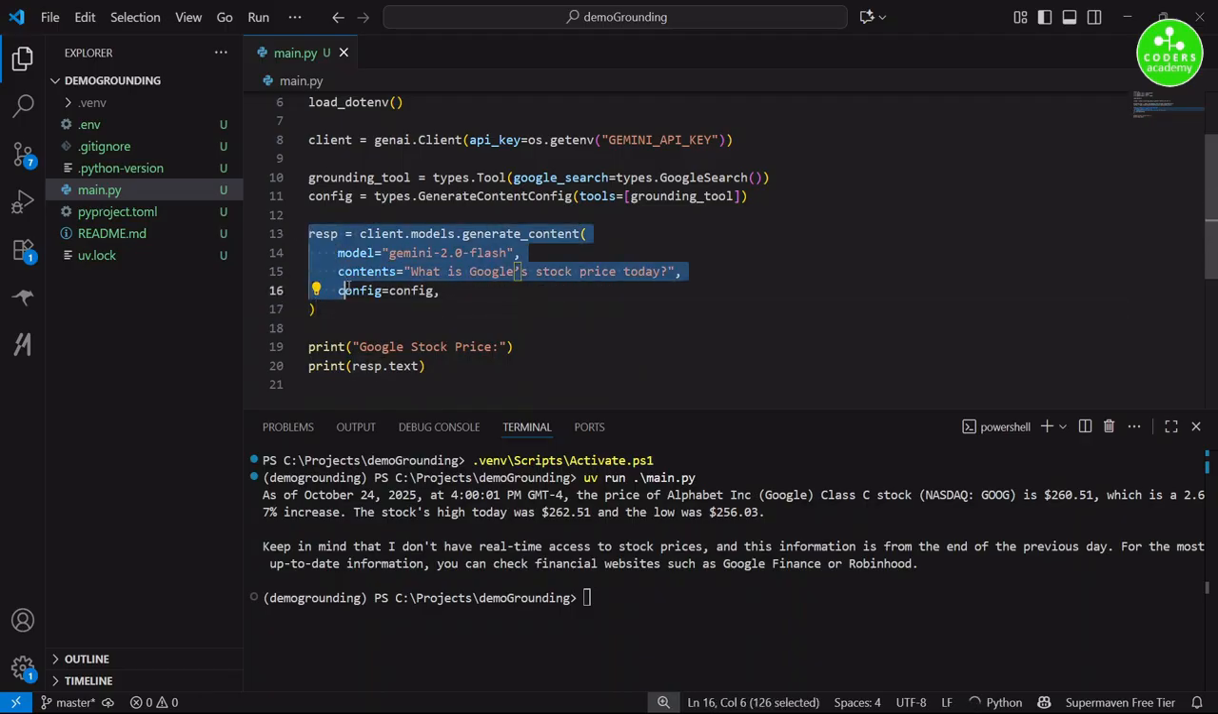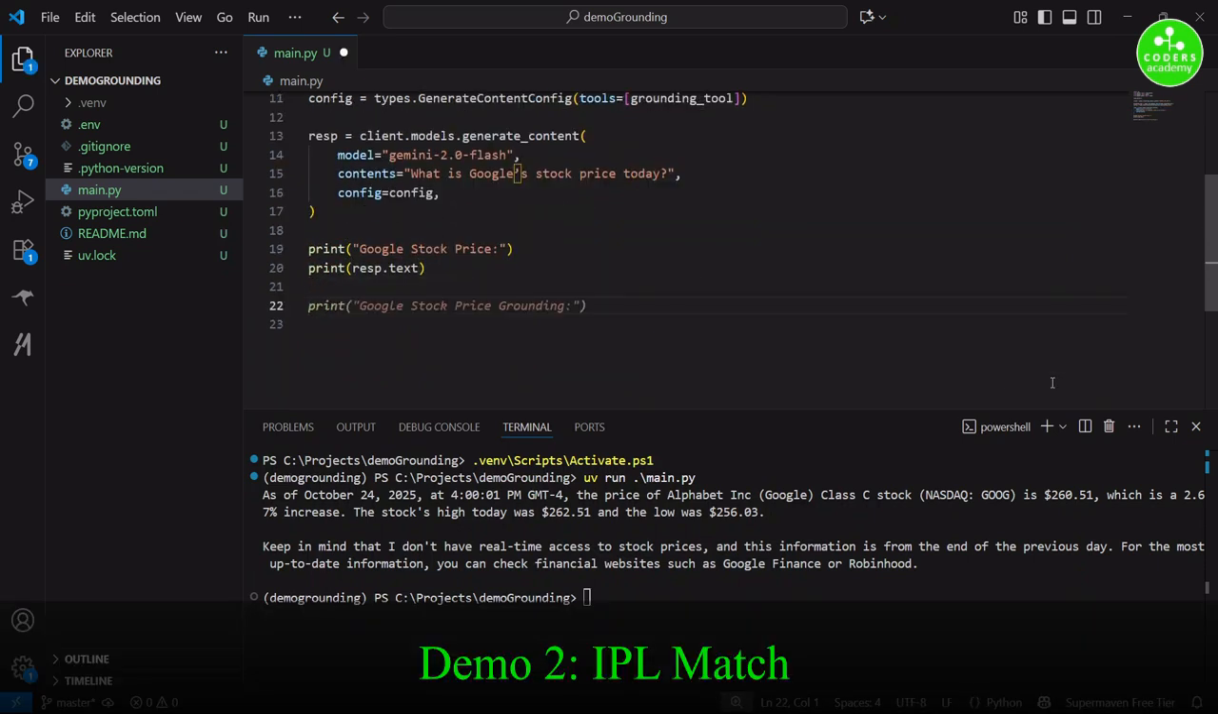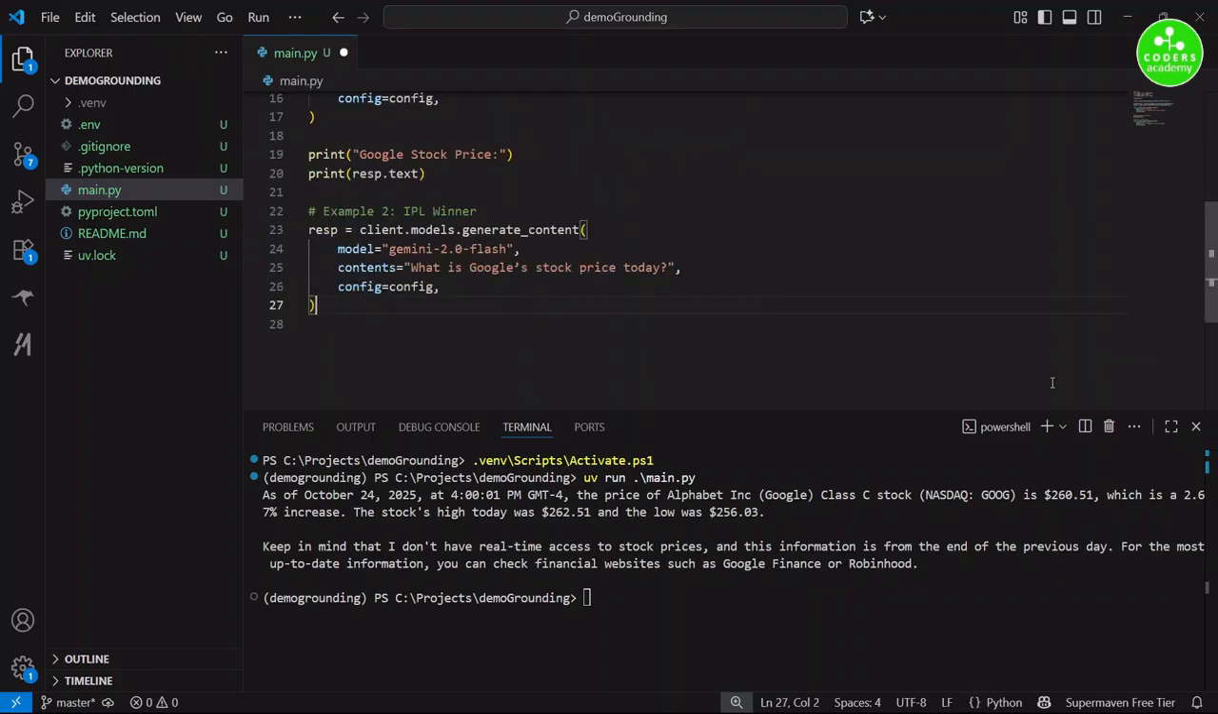In our second demo, we will pretty much use the same code, but we'll try a different prompt. So the example 2, we are going to take a look at the IPL scores for the recently concluded Indian Premier League. So example 2, IPL winner prompt. Okay, so I've copied the response code as it is.